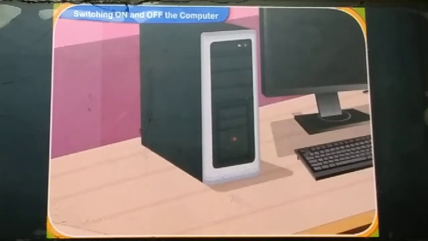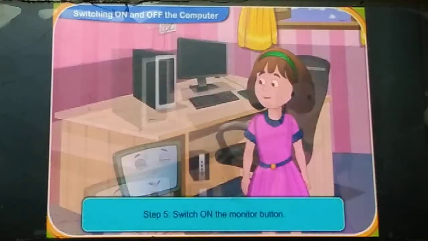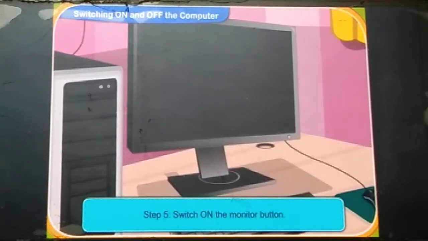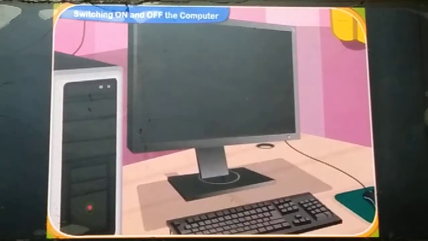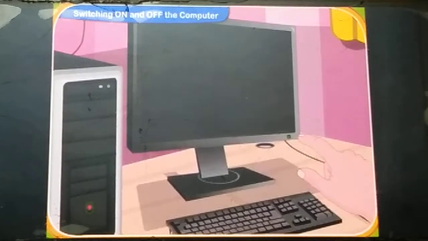I told you we have to on the CPU after the UPS. And then fifth step is switch on the monitor. In computer there will be a two types, software and hardware. In your 6th standard you already learned about the hardware and software.